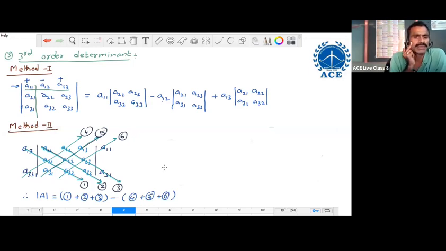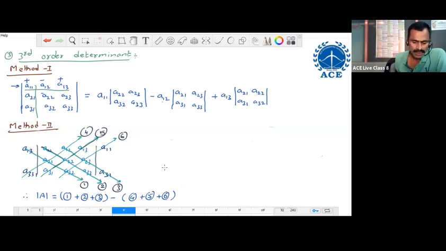But method 3, we won't write on this paper. Just keep the third method in your mind only. The third method is the calculator method. Using a calculator also, we can write the value of the third order determinant. But physically, the calculator is not allowed in the examination. That is why don't go for the third method. Use either method 1 or method 2, anyone, for writing the value of the third order determinant.